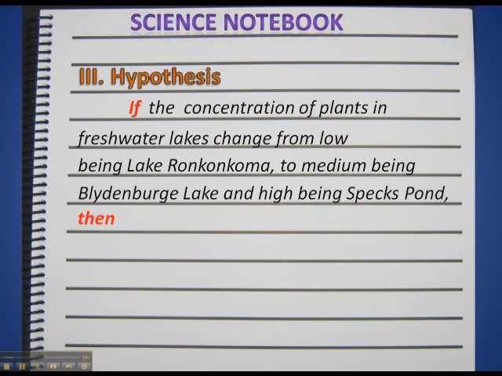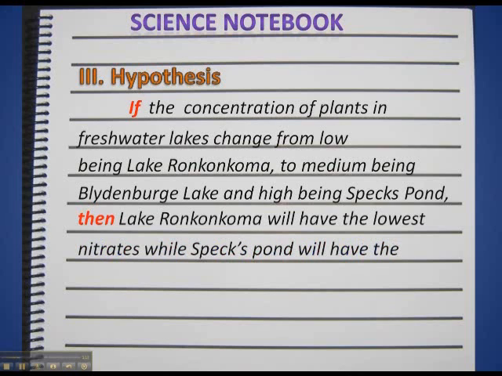Now I'm going to write the word then. So I already have my independent variable stated. I am now going to make a prediction of what I think is going to happen to the dependent variable. So my dependent variable was the nitrate level. So it is my prediction that Lake Ronkonkoma will have the lowest nitrates, while Specs Pond will have the highest nitrates.